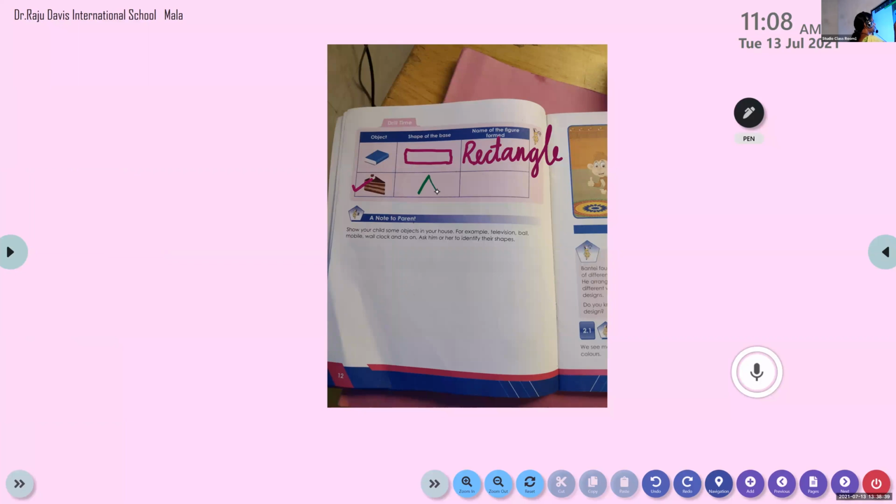Now, please tell me the spelling of triangle. T. So which letter will come? T, R, I. TRI, try. Angle. The same spelling as in rectangle. A, N, G, L, E. Triangle.